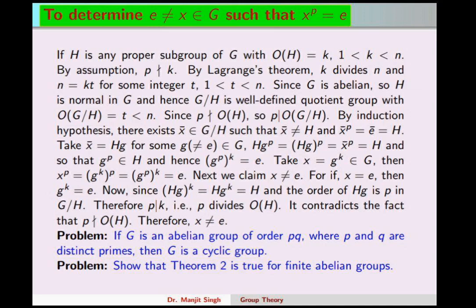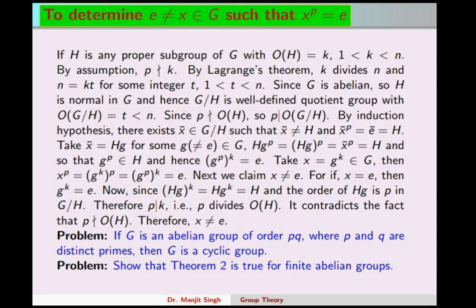So x bar is a right coset Hg, g belongs to G. Now you see (Hg)^p is Hg whole raised to power p, and therefore it becomes H. This implies that g^p belongs to H and the order of H is k, so g^(pk) is e. Now take x equal to g^k belonging to G.